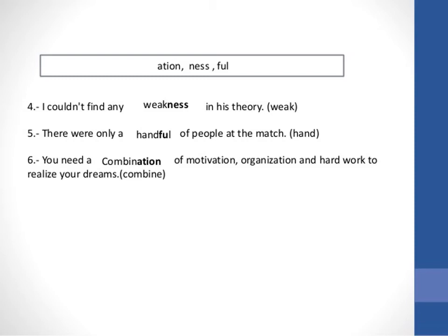There were only a dash of people at the match. Hand. What will be the word? Handful. Very good. You need a dash of motivation, organization, and hard work to realize your dreams. In the bracket I have given you combine. What will be the word? Combination. Very good.